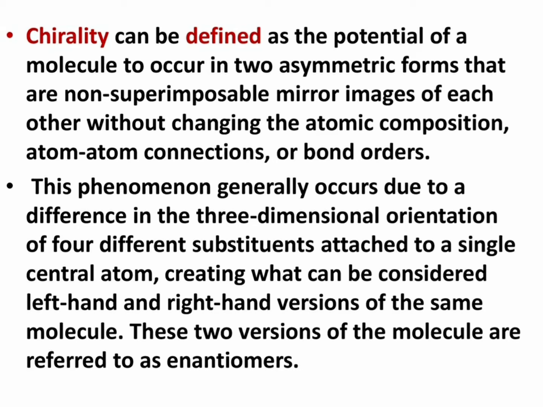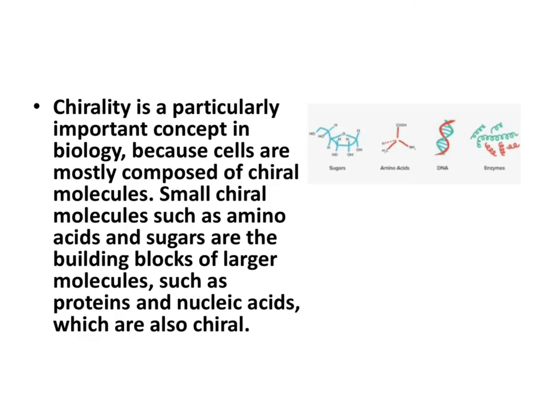And what is the significance of this chirality? Now we have seen the definitions of the terms chirality, chiral carbon, asymmetric carbon, etc. Chirality is a particularly important concept in biology because cells are mostly composed of chiral molecules. Small chiral molecules such as amino acids and sugars are the building blocks of larger molecules such as proteins and nucleic acids, which are also chiral.